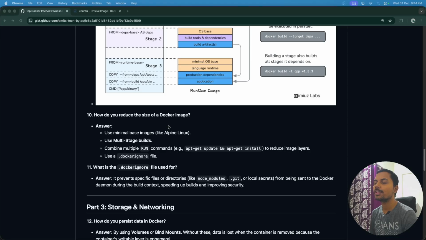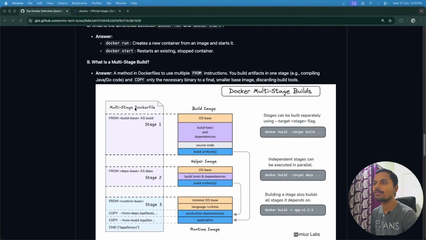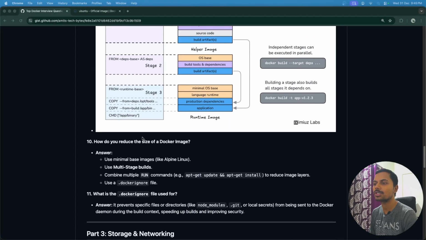Otherwise, if we use a very huge image like Ubuntu, that will contain a lot of software which is not required to execute our application. Okay, and those cause security issues, and we need to patch that image regularly. So to reduce that security vulnerability, we use a minimal base image. Okay, so apart from that, another way is multi-stage build that we went through in the previous question.